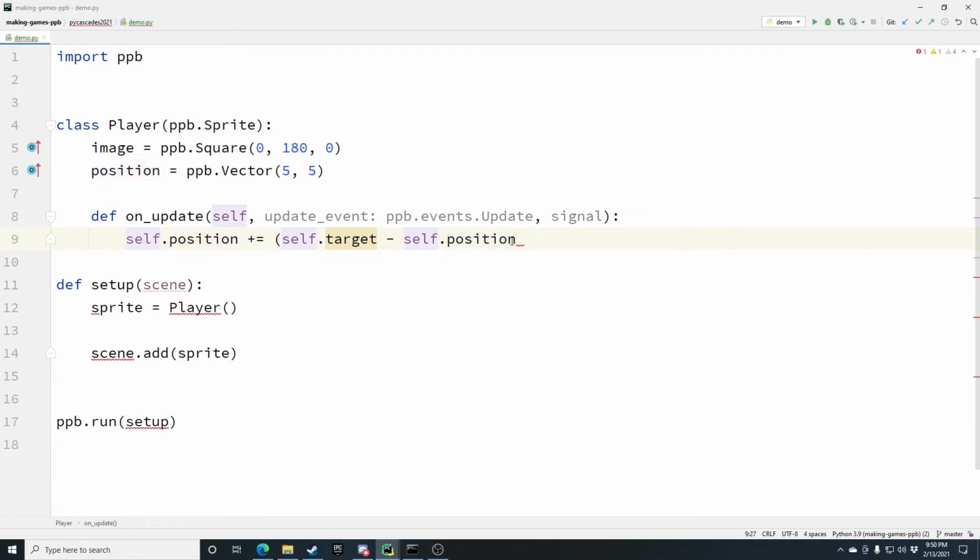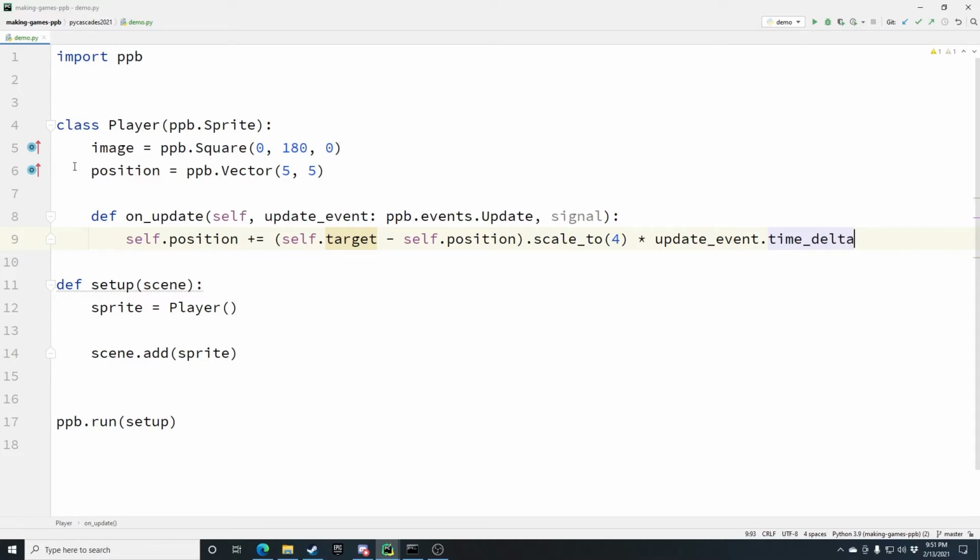Because we have vectors, we can subtract one vector from another and get the direction and distance between the 2 points. And then we want to scale to, this is going to be an arbitrary speed of 4. And then we multiply it by update event dot time delta.